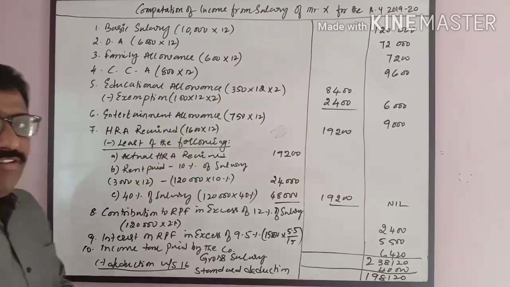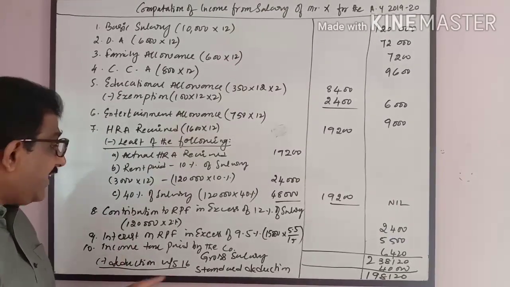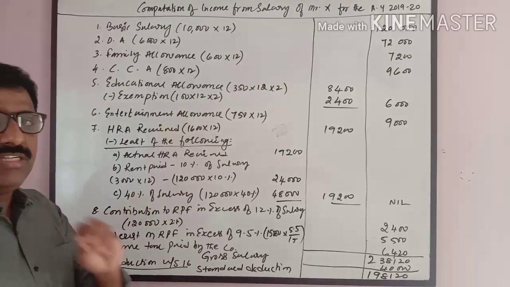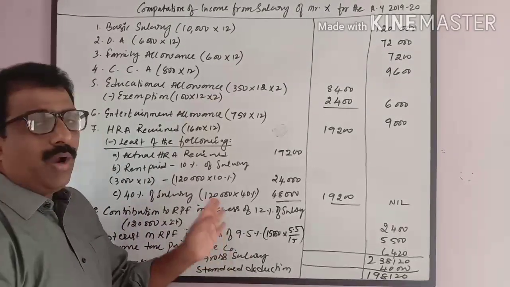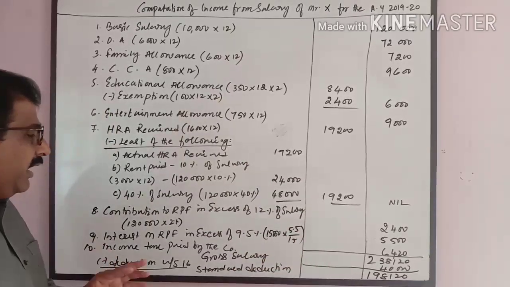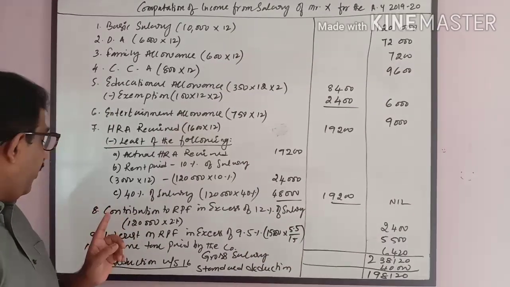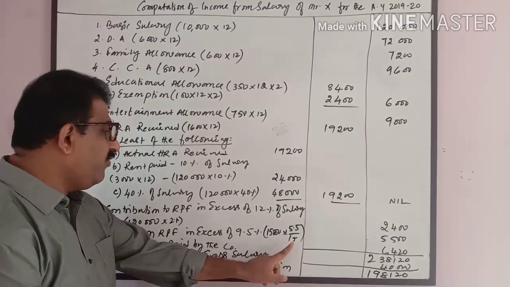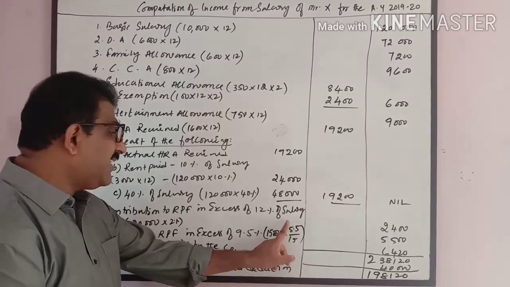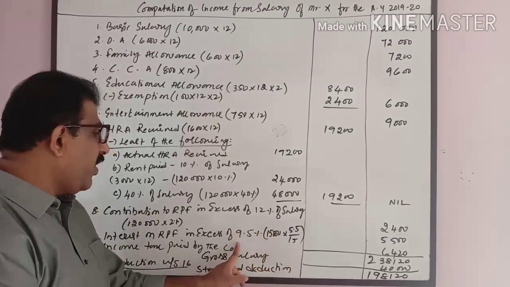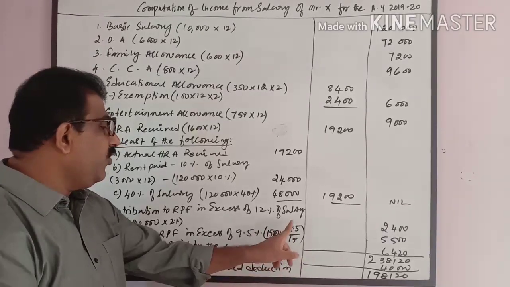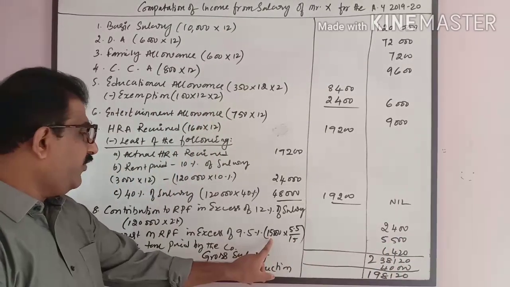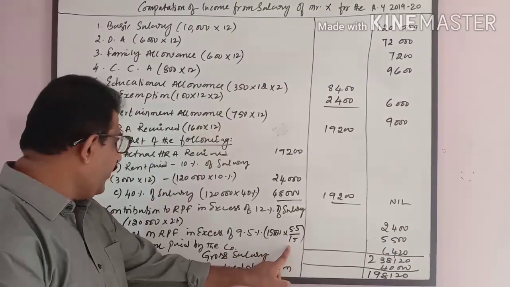Any interest on RPF, recognized provident fund, in excess of 9.5% is taxable. Up to 9.5% is exempted. In excess of that, whatever is given, that is taxable. Here, he received 15% interest from the recognized provident fund. That means 5.5% in excess he received. 15 minus 9.5 comes to 5.5. He received 5.5% in excess, that comes to 5,500. 15,000 into 5.5 divided by 15.